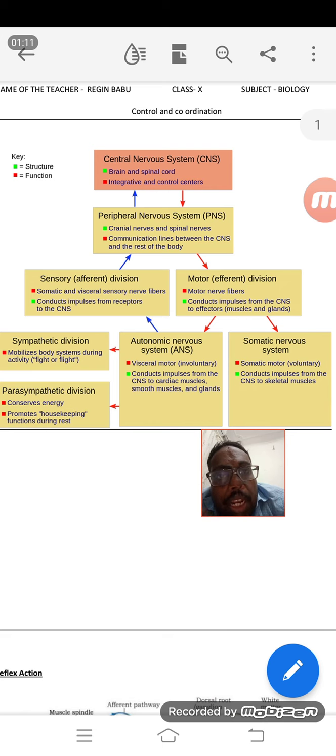But this peripheral nervous system is again divided into another part known as the motor nervous system. This motor nervous system is responsible for conducting the impulse from the central nervous system to the effectors. Effectors means where it has to go and act. And this motor nervous system is again divided into two: one is known as the autonomic nervous system and the other is the somatic nervous system. The autonomic nervous system is involuntary in nature, and the somatic nervous system is voluntary in nature.